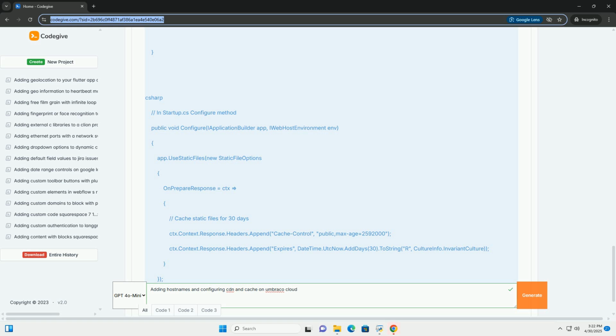Middleware: use middleware in your Startup.cs file to set the Cache-Control header. Configuration: the max-age directive specifies the maximum amount of time, in seconds, that the browser should cache the asset. 5. Best practices for caching and CDN.